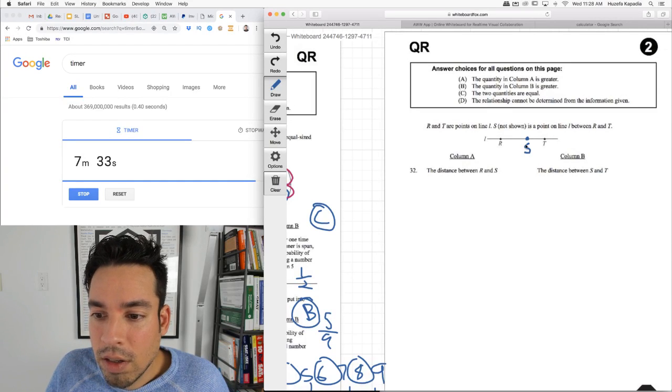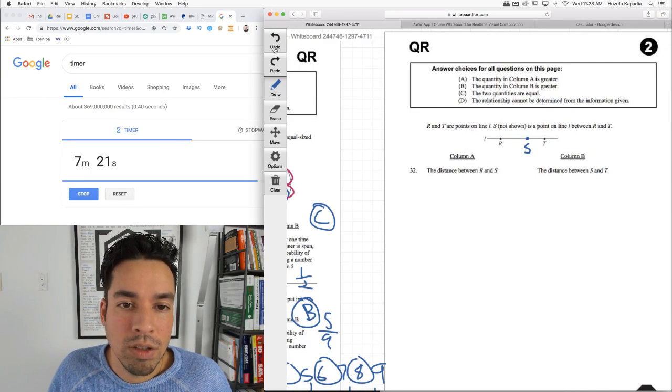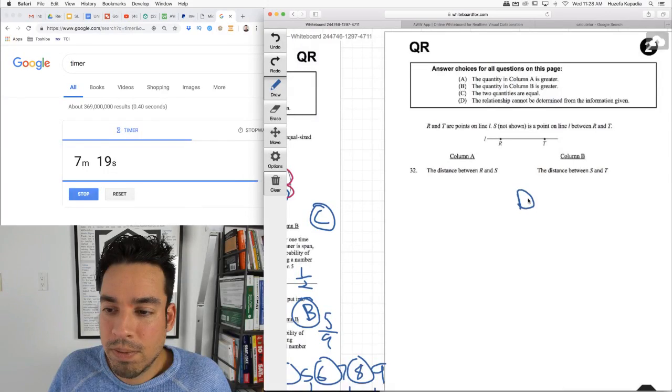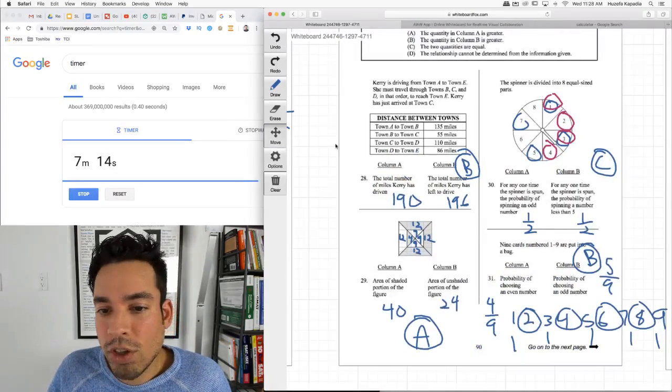Okay. The distance between R and S, this is D straight away because it doesn't say where S is. S could be here, and this could be bigger. S could also be here, and then this one could be bigger, ST. So this is a clear D1. Okay. So like I said, I'm pretty sure these are all good.